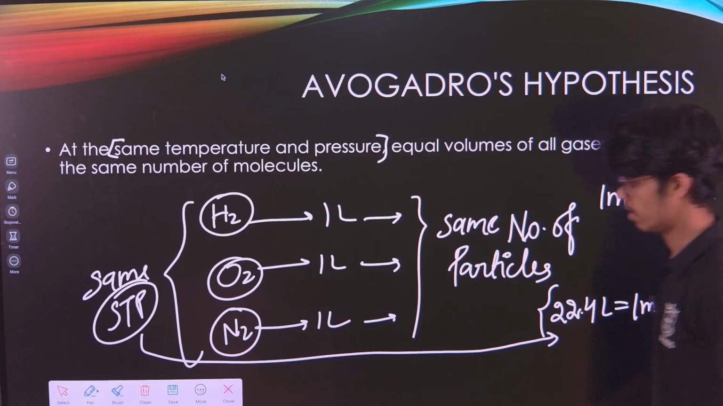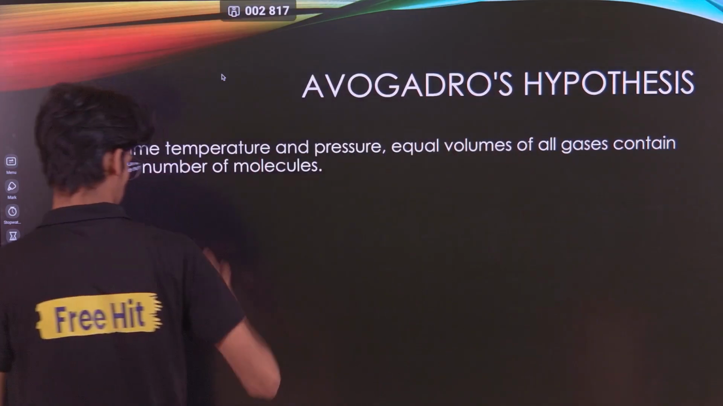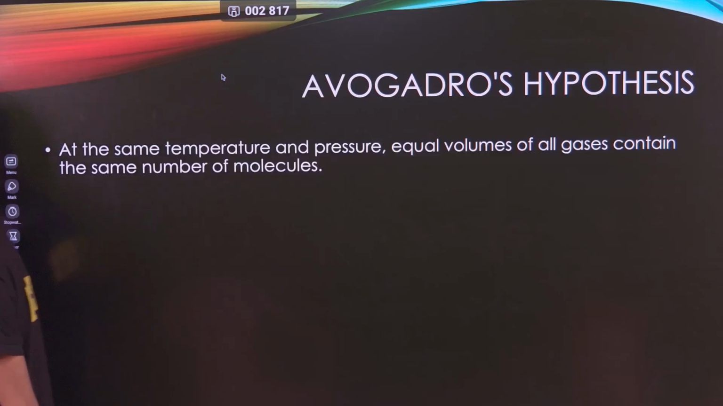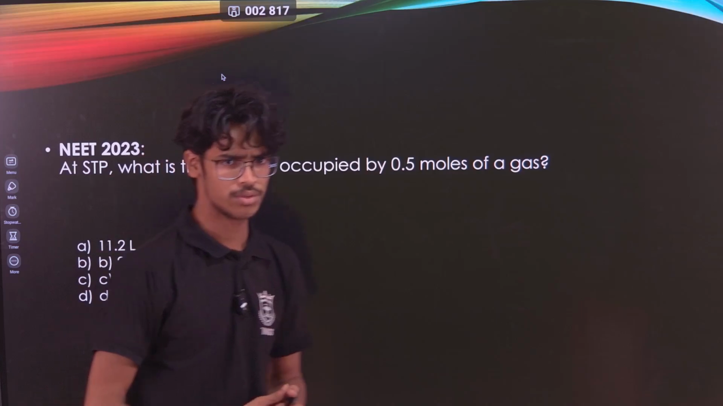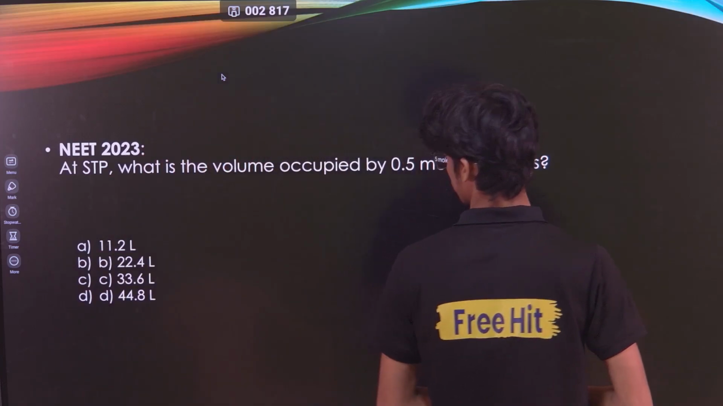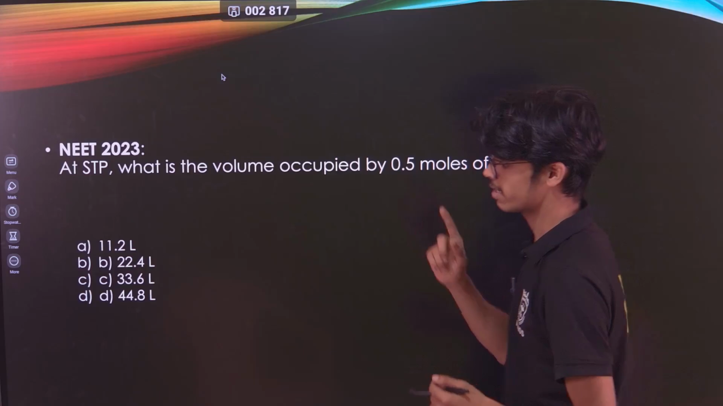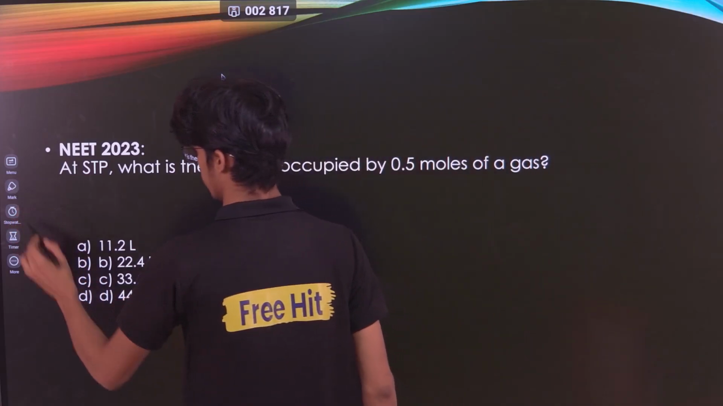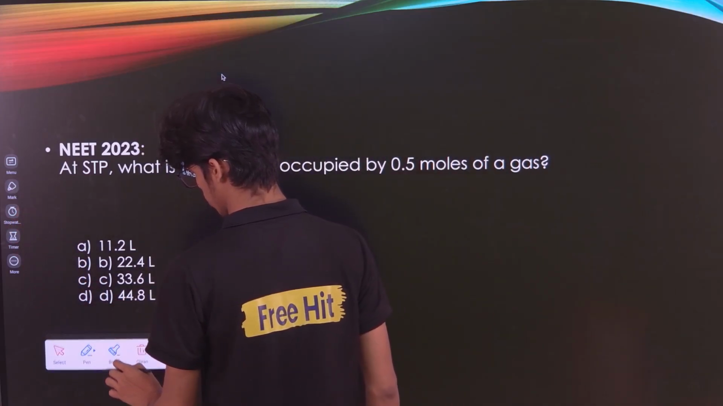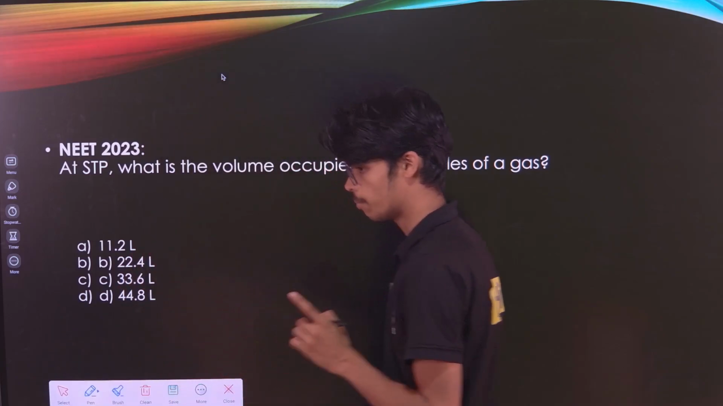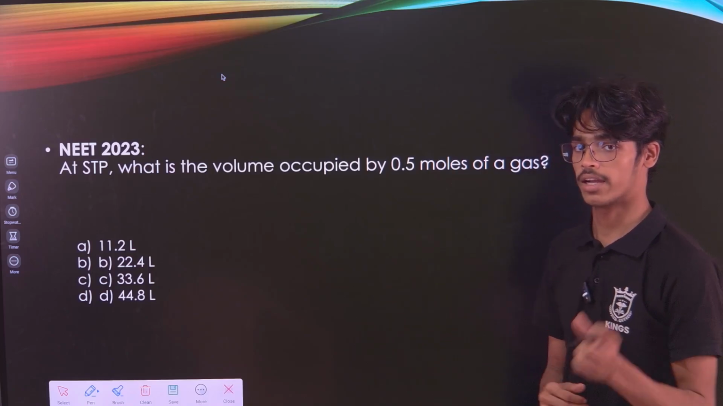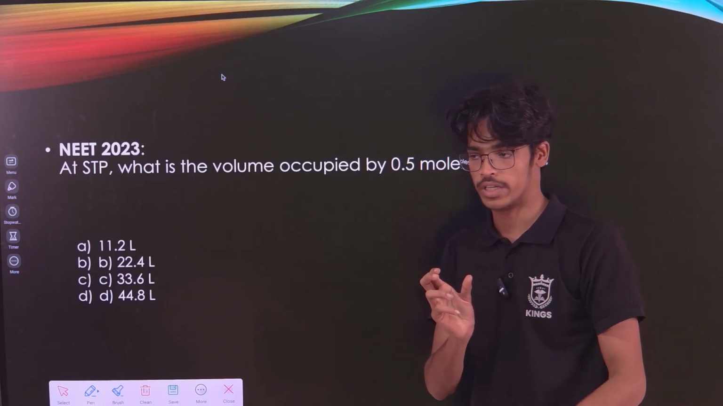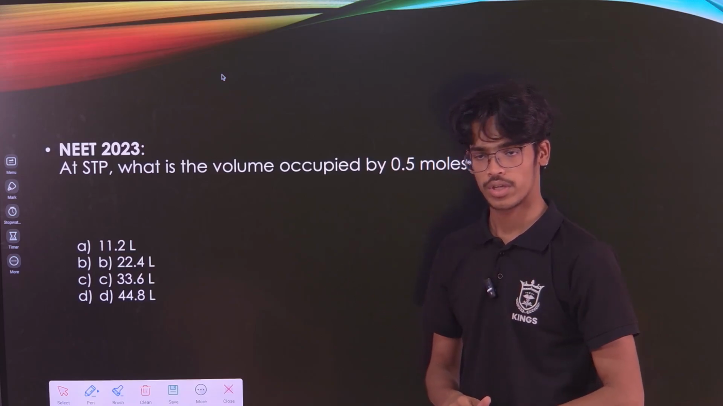Now we are done with this particular definition. Let's go on to do some questions. There are 2 questions we need to do to finish this up. First is NEET 2023, at STP. Always check whether the question is given at STP or not, because in competitive exams they might change the conditions. Then you will not be able to apply that 1 mole is equal to 22.4 liter with Na number of particles.